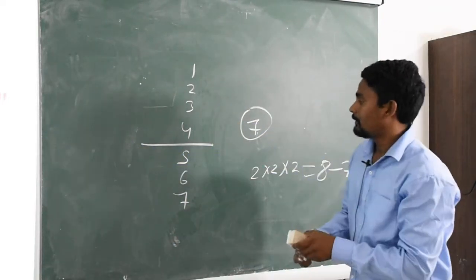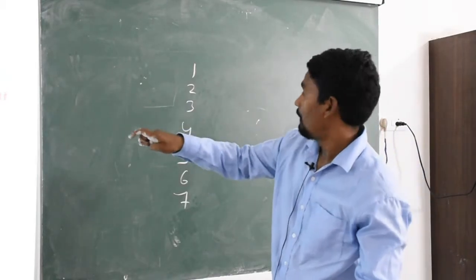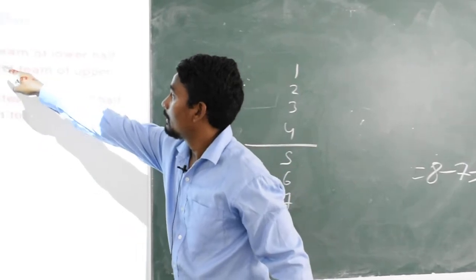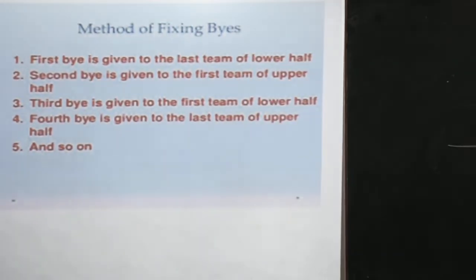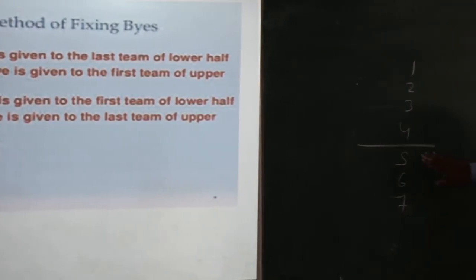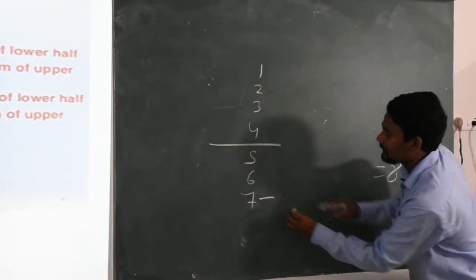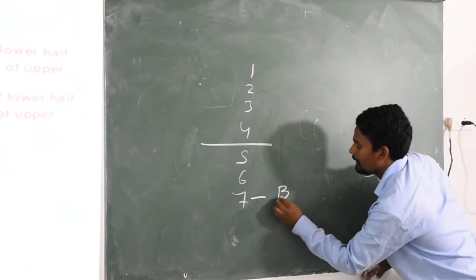Here is the procedure of giving a bye. Whenever we give a bye in fixtures, the first bye is given to the last team of the lower half. For example, this is the upper half, this is the lower half. So the first bye will be given to the lower half's last team. So it is 7. So B1.